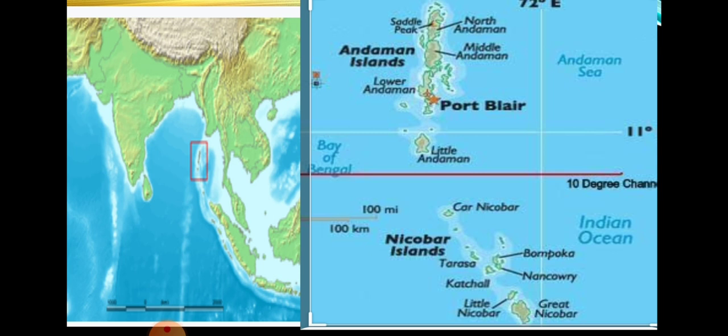This is the elaborate picture where you can see above the red line, this is the Andaman Island. And Nicobar is separated from Andaman by the 10 degree channel. This red line is the 10 degree channel, and the lower one is the Nicobar Island. So the north part is the Andaman Island and the south part is the Nicobar Island, separated by a water body known as the 10 degree channel. It is very important for map pointing. You can see this red line, that is the 10 degree channel.